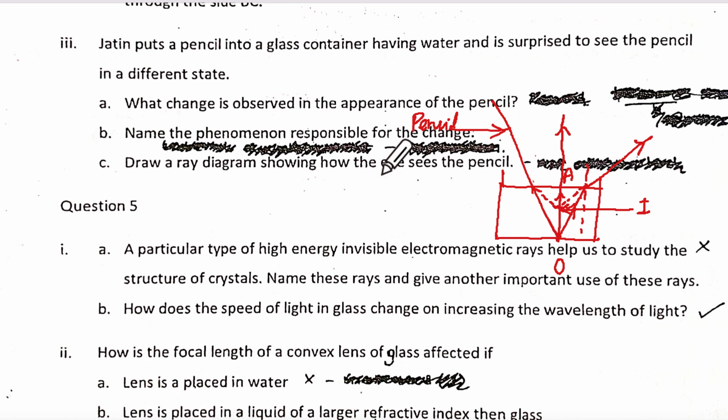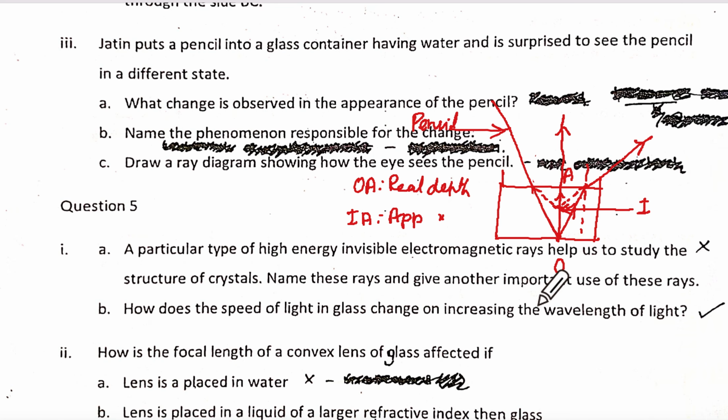For this, write over here: OA is the real depth and O is the real position. IA is the apparent depth and I is the image formation, the image point.